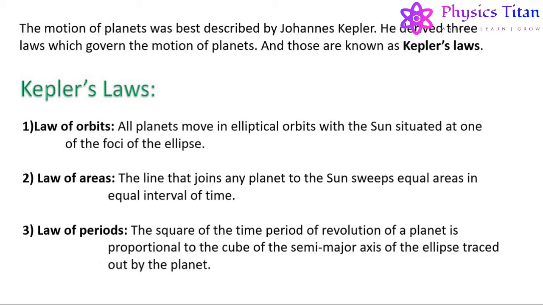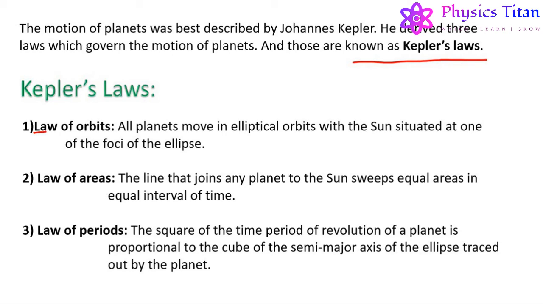Now, the motion of planets is a little bit complicated, but it was best described by Johannes Kepler. He derived 3 laws which govern the motion of planets, and those laws are known as Kepler's laws. So let us talk about Kepler's laws.